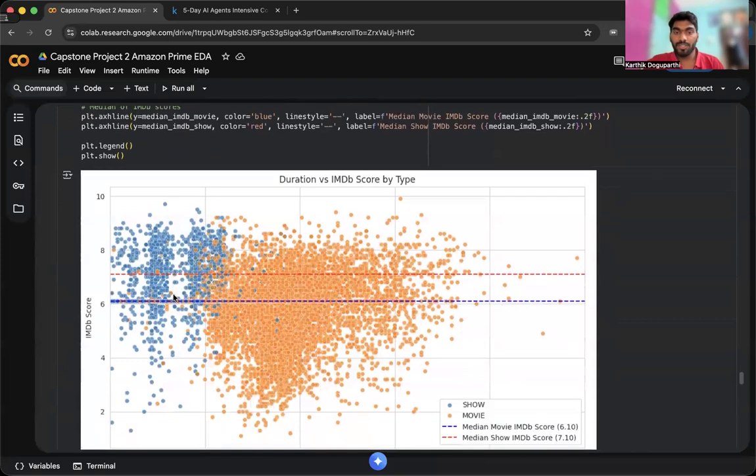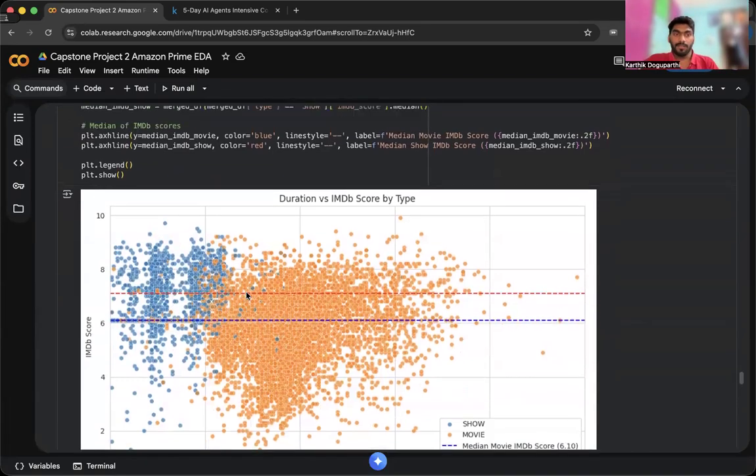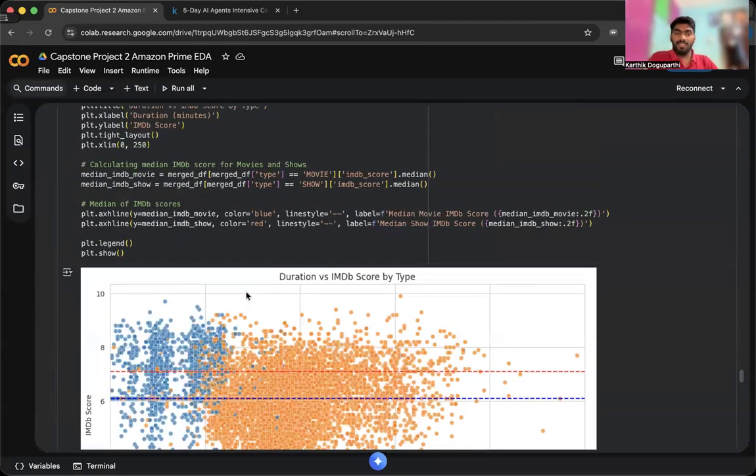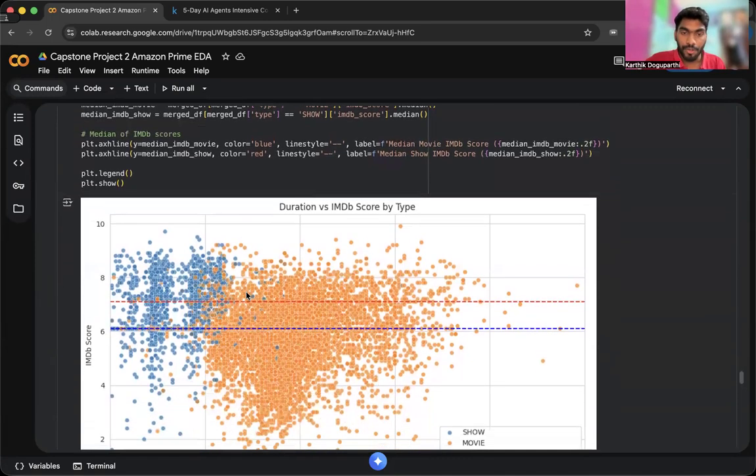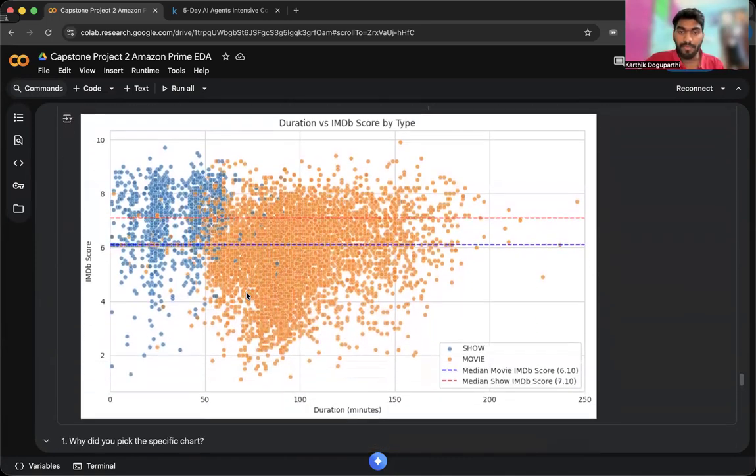And the next chart shows the duration of each movie. This is a scatter plot, and I also wanted to show the average time and the median IMDb score. All the blue ones show the show type, and the orange ones show the movie type.